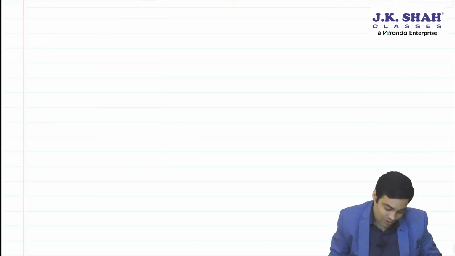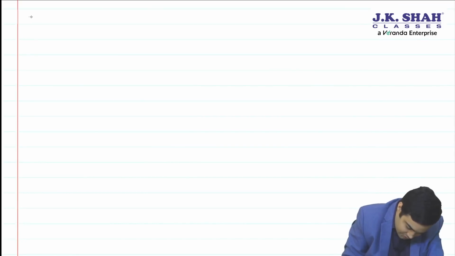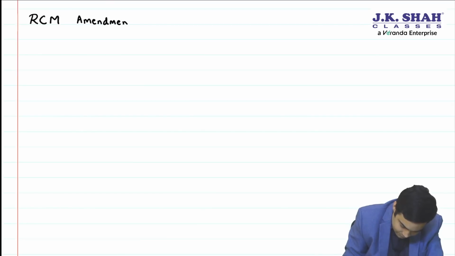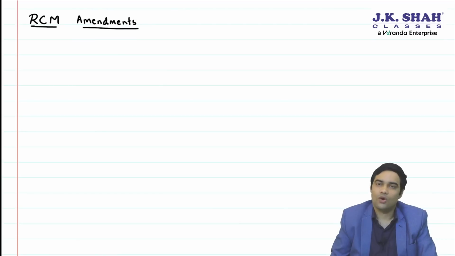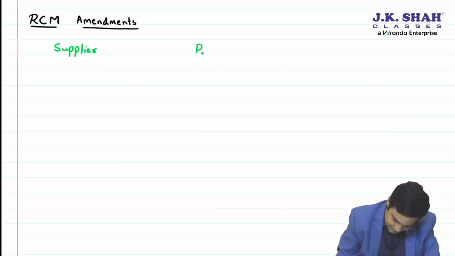Okay, now come to your notebook. In your notebook, you will get a heading RCM amendments. Now, under this RCM amendments, you will write supplier, second column recipient.